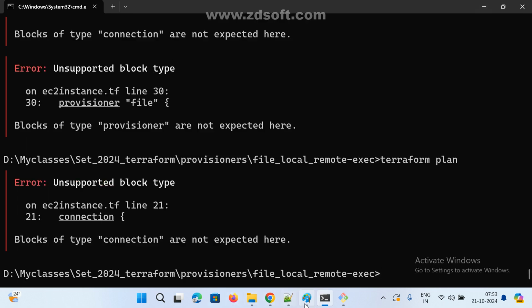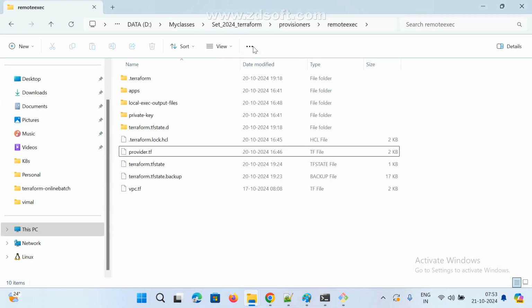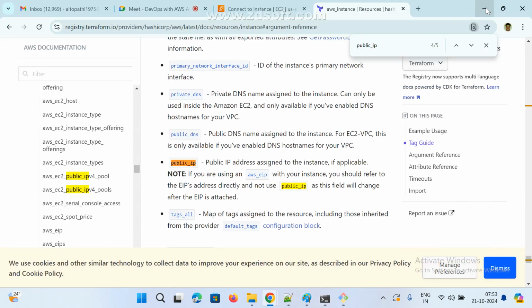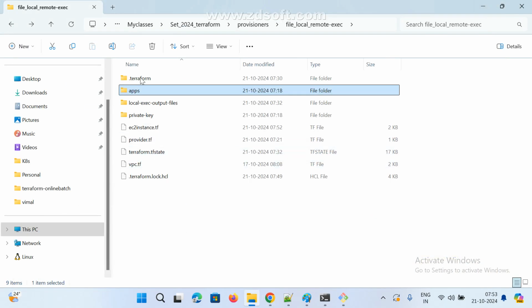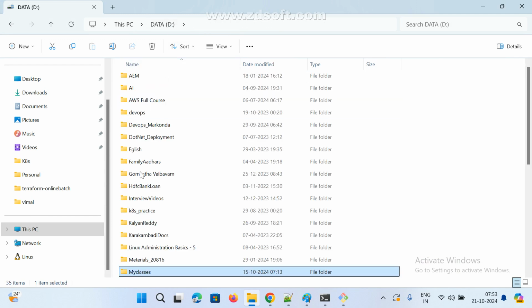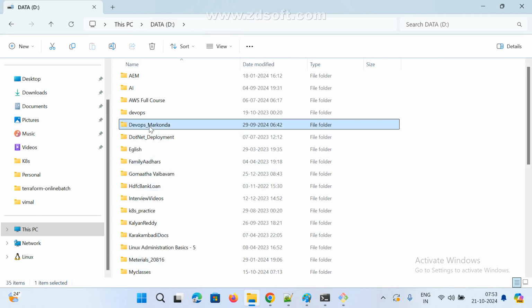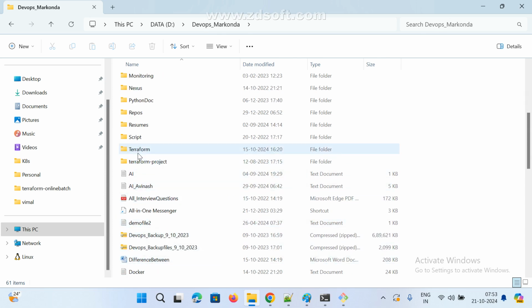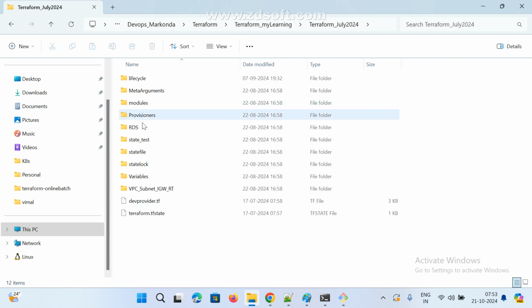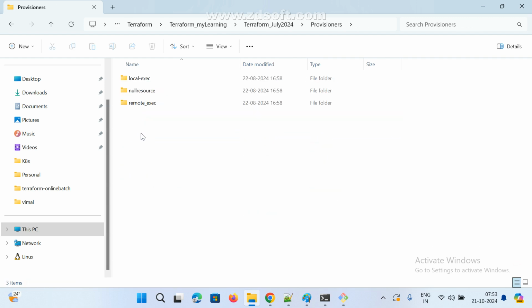For the previous one we have a reference, we will just refer to it. So set provisioner. Okay, go to here, let me check. D drive, terraform last batch provisioners null resource, right?